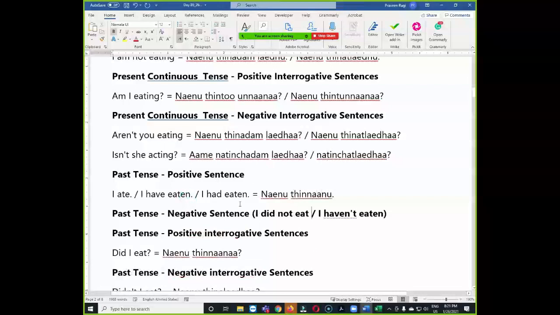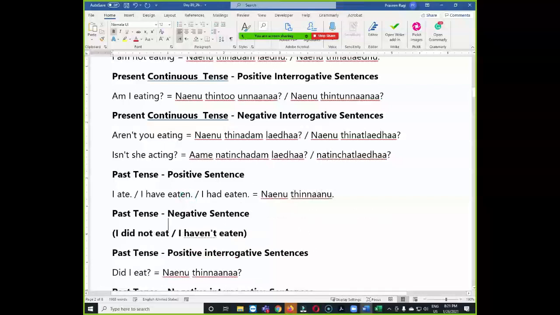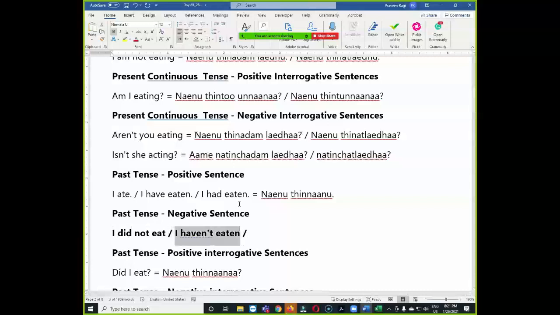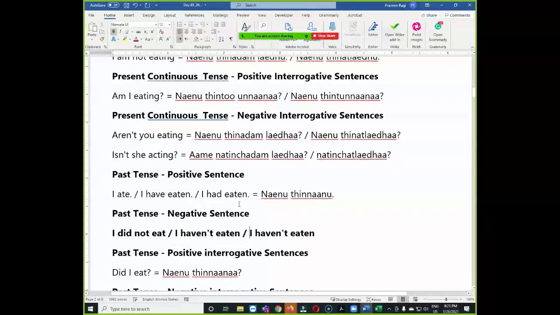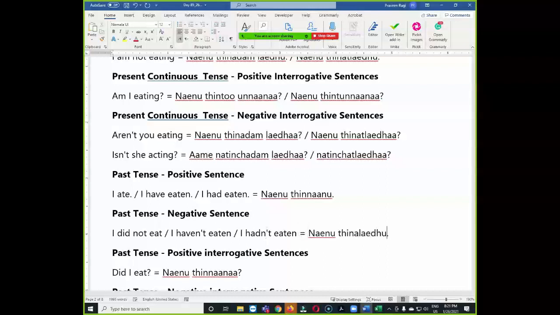Our next category is past tense negative sentences. Example sentences are here: I did not eat, or I haven't eaten, or I hadn't eaten. For all these types, we can use the same type of ending. That's why I'm keeping them together. Okay, now can you try to translate? నేను తినలేదు. తినలేదు. అవునండి, సరిగ్గా చెప్పారు.